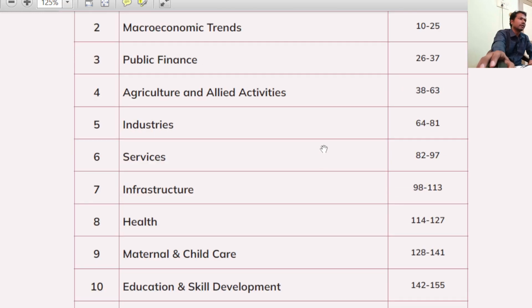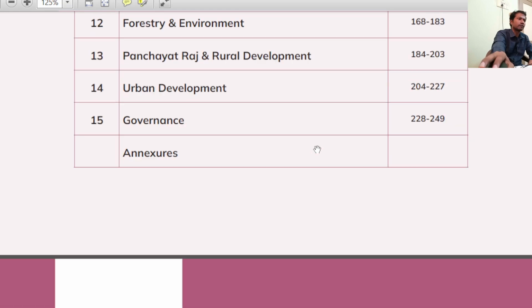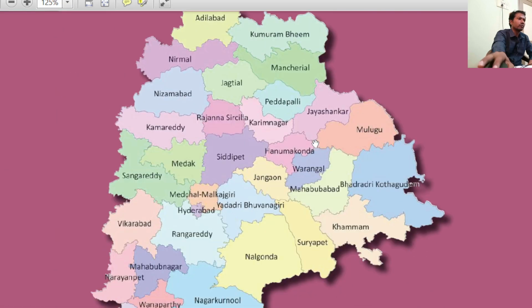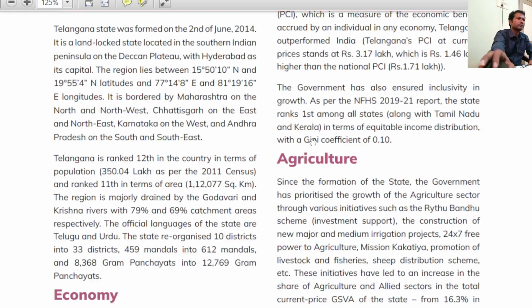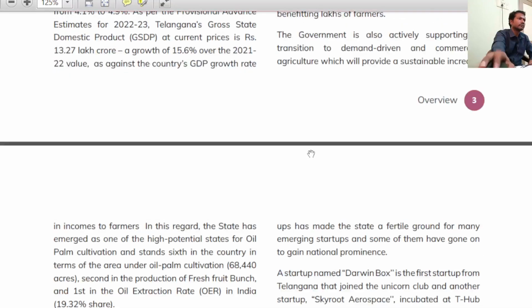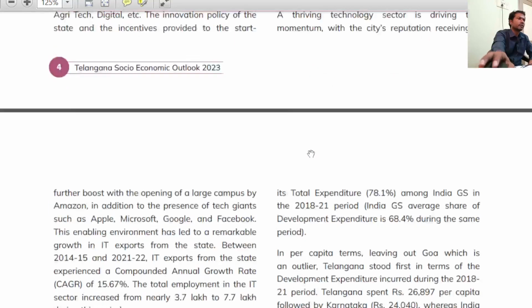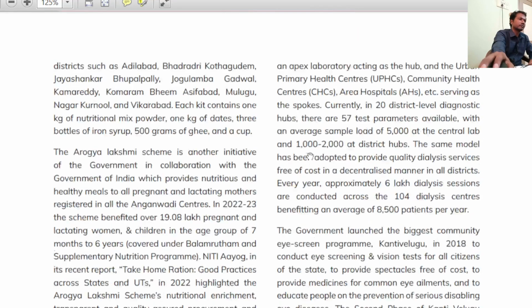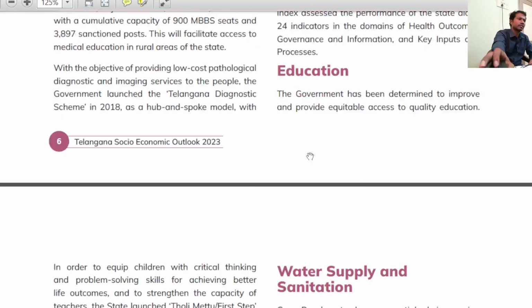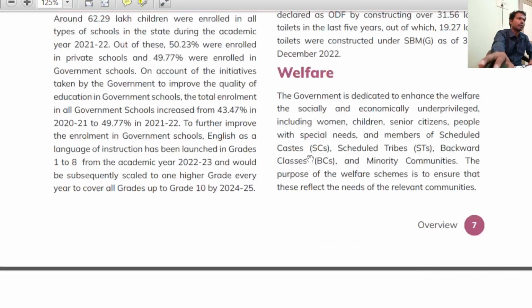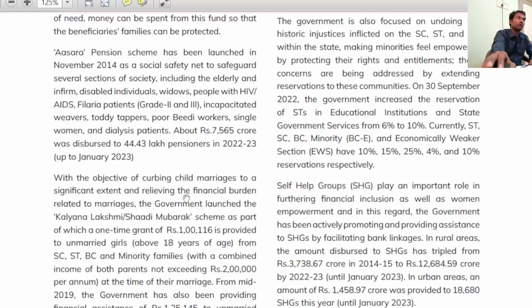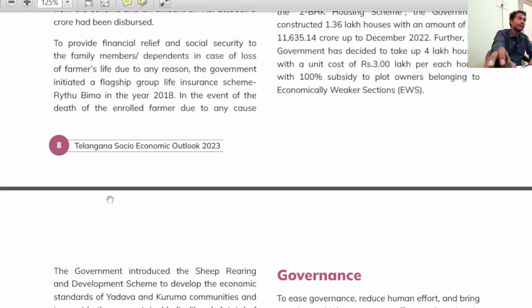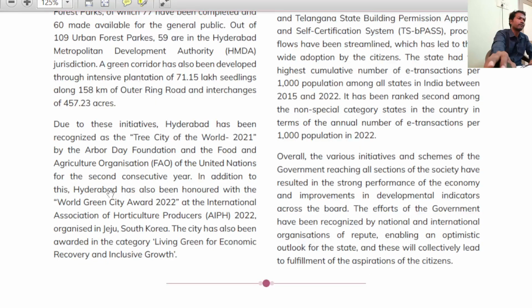I feel that is the right way instead of starting with the overview in the beginning itself. So let us begin. Once we complete the rest of the chapters, the overview is like a nutshell. It's nothing, in fact. So we will take up the overview at the end of our discussion. Once the remaining chapters are completed, it's very easy to go through the overview.